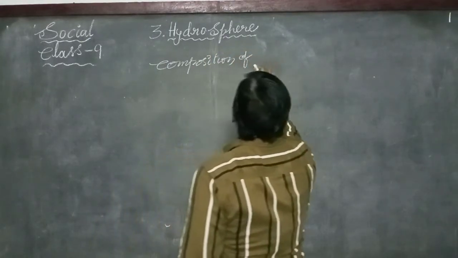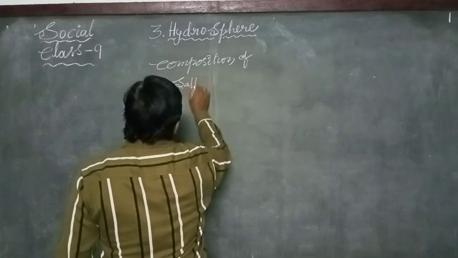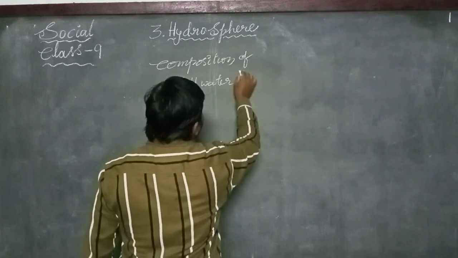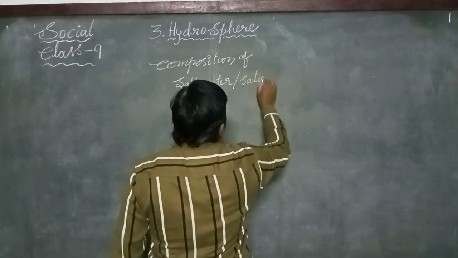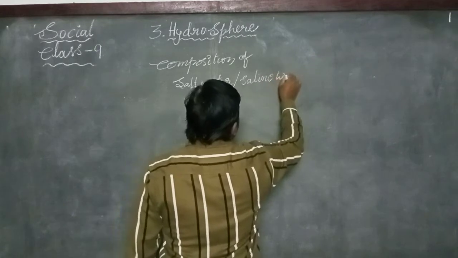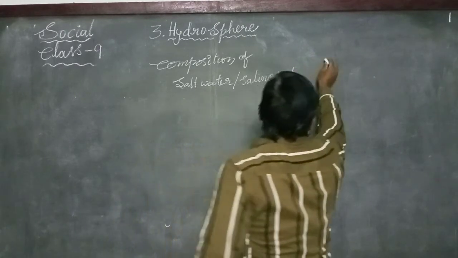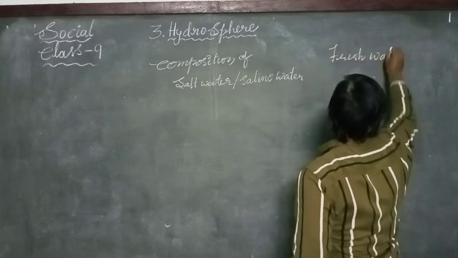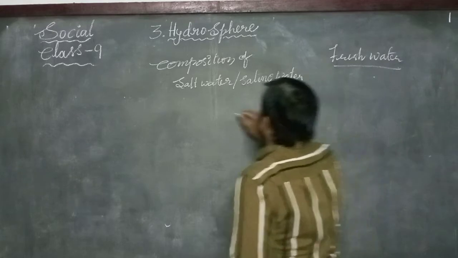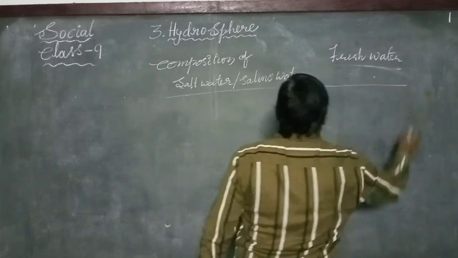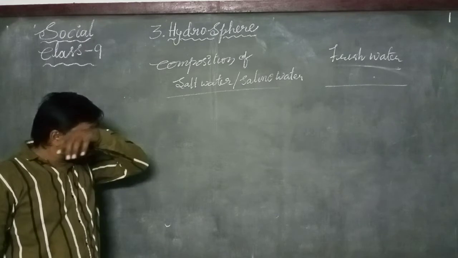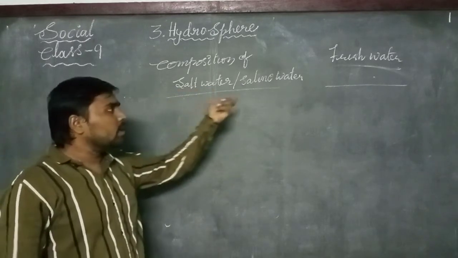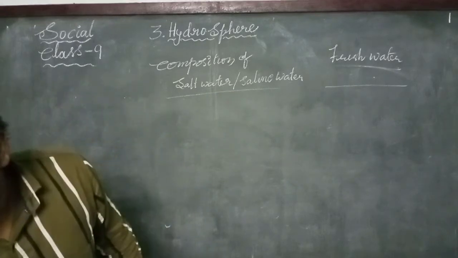Composition of salt water or saline water, and fresh water. Now let us see the percentages of the composition of salt water and fresh water on the surface of the earth.